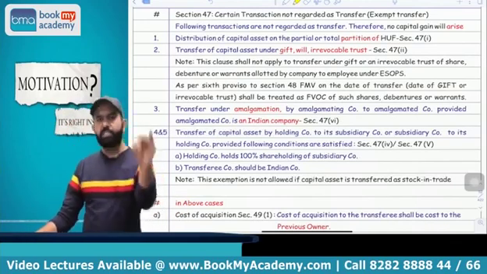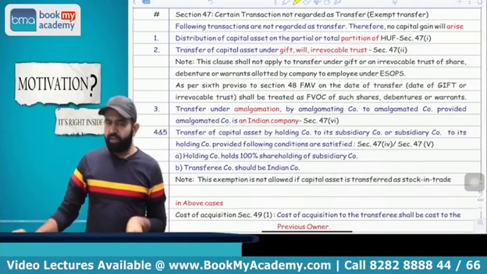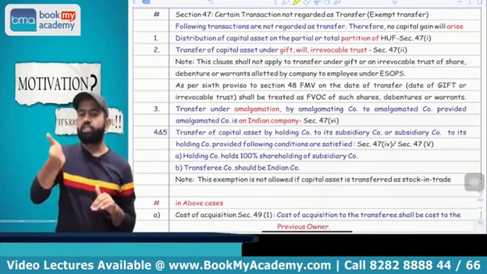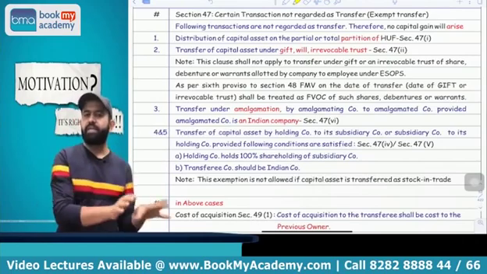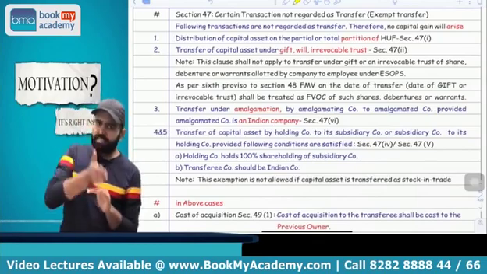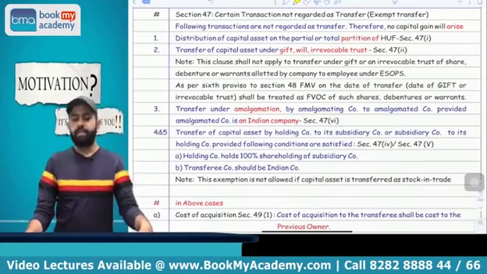First, there is a distribution of asset on the partition of HUF. If a partition of HUF took place, there may be a partial or total partition of HUF. Nowadays, only total partition is there in the Income Tax Act. So if there is a partition of HUF and asset is distributed to members, then it is not treated as transfer. Capital gain is not applicable.